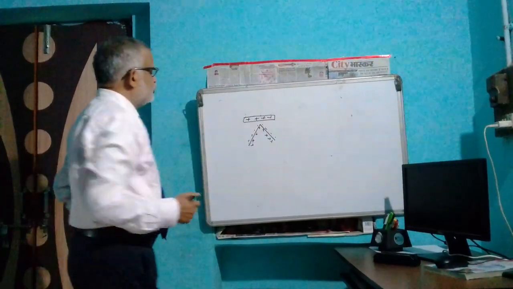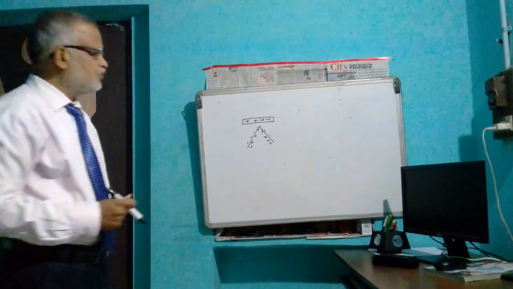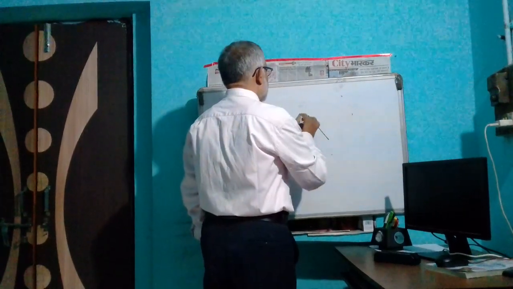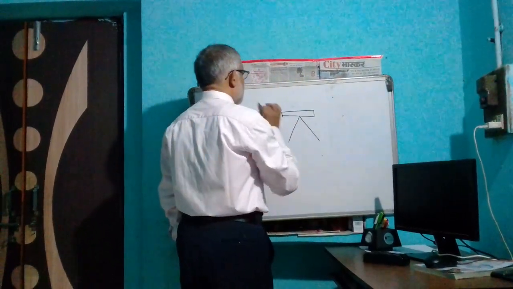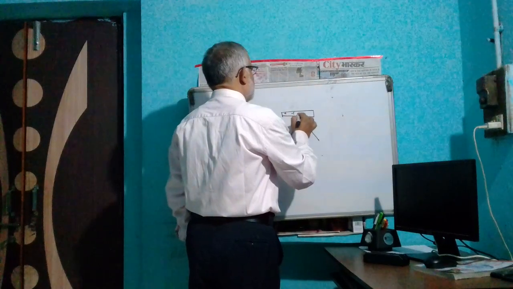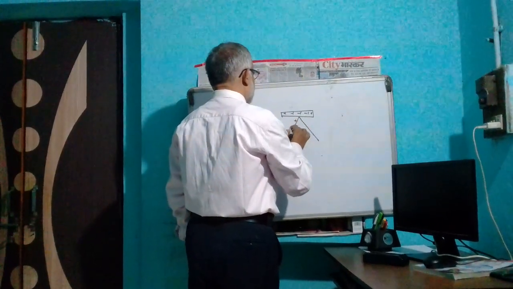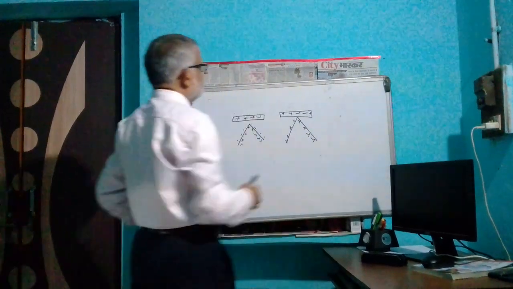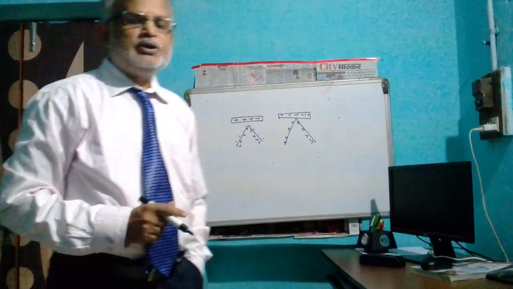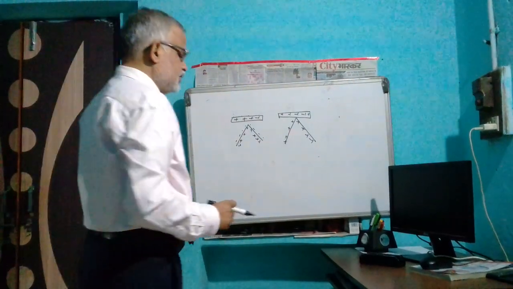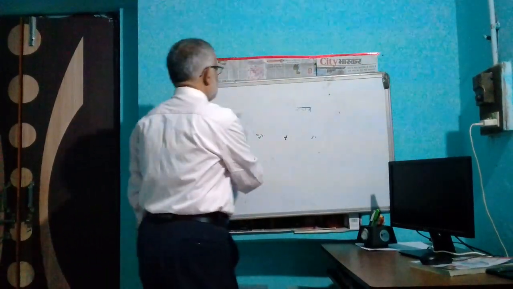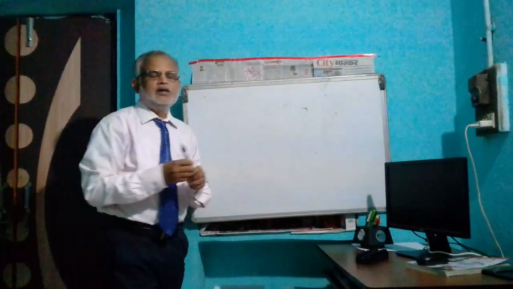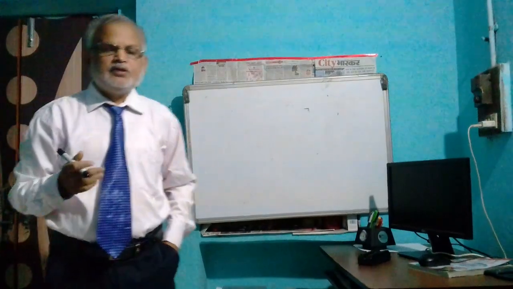Due to repulsion of positive charges, the strips move away from each other, and when we touch the charged body, which is positively charged, then positive charge is here, and the body and the strip repel each other due to similar charges. By using induction, we can charge a body.